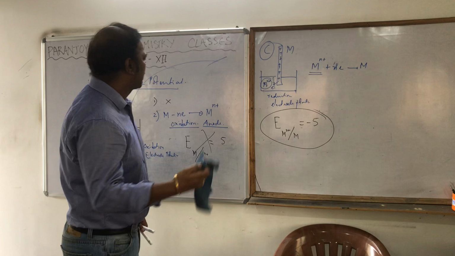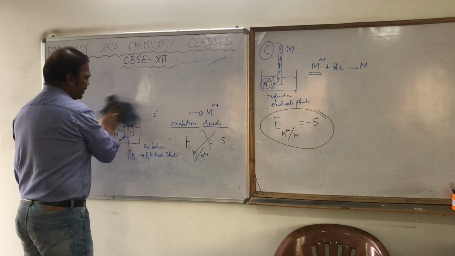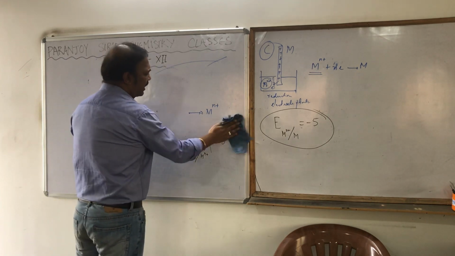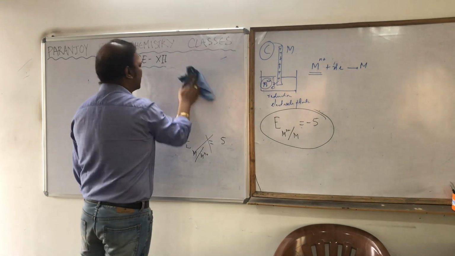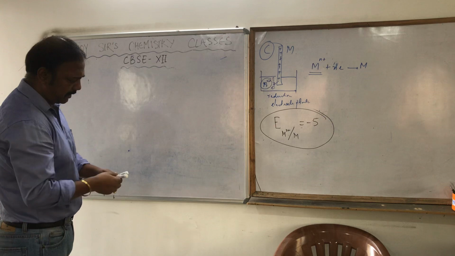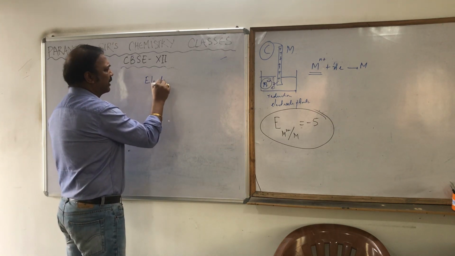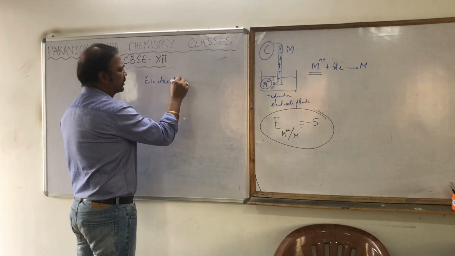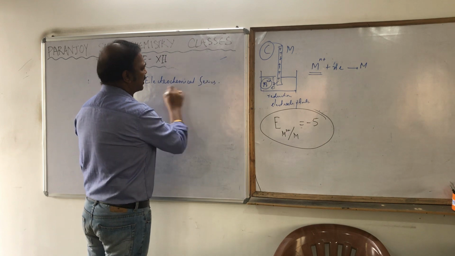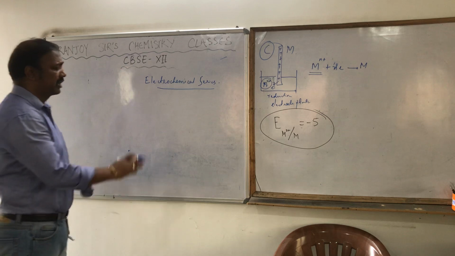Now, electrode potentials are listed in a series or a table at standard condition, and that particular table is known as the electrochemical series, where the electrode potentials of all the electrodes are listed at the standard condition.